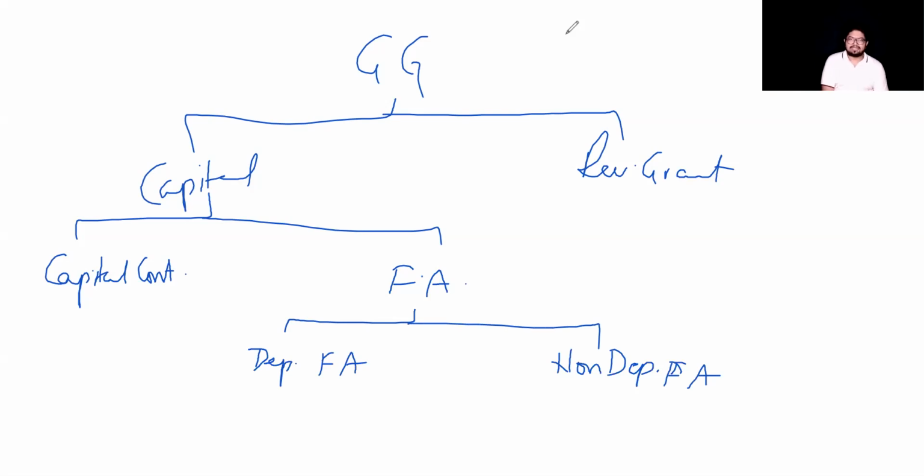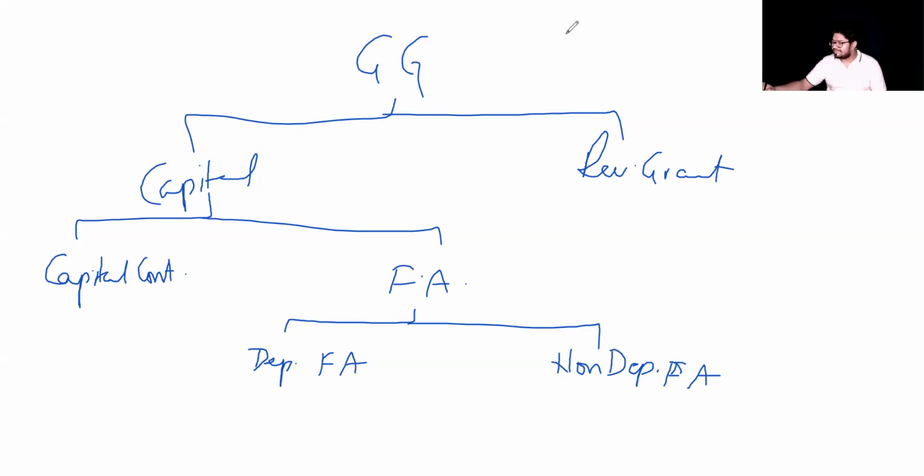Under capital grants, it can be given in two ways. First way is as a capital contribution. Second, towards fixed assets. In fixed assets, again, there is a possibility of it being a depreciable fixed asset or a non-depreciable fixed asset. Broadly, these are the types of grants which can be given.